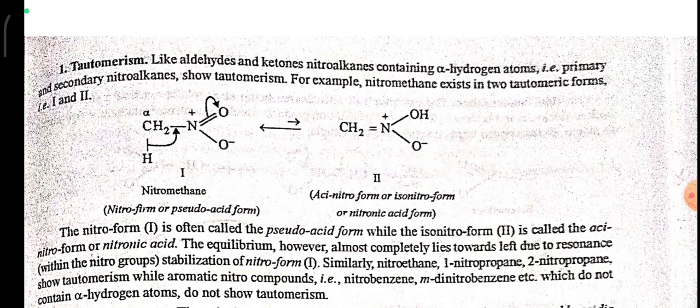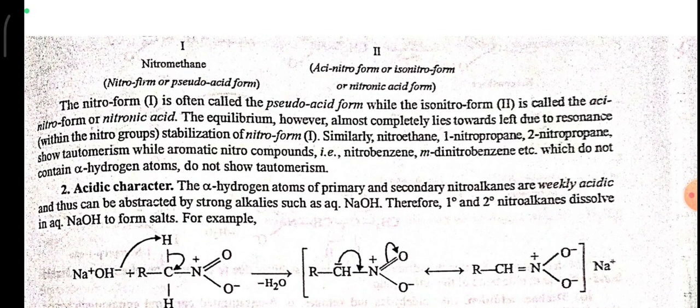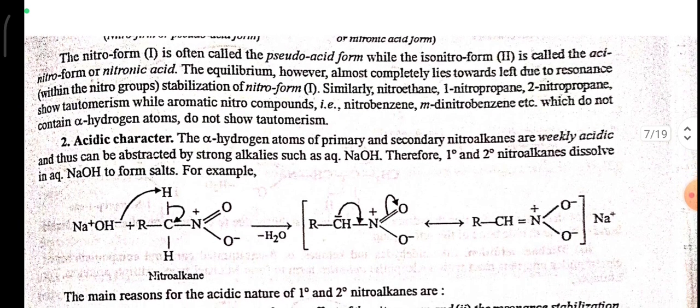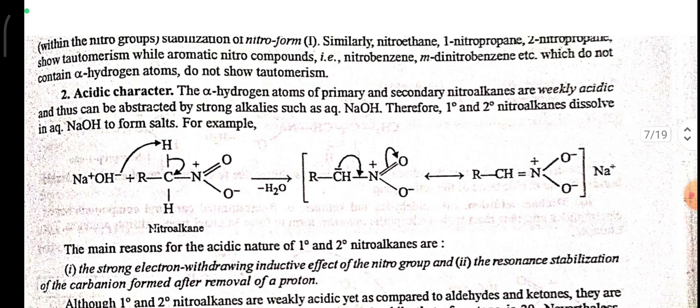The nitro form 1 is called the pseudoacid form while the isonitro form 2 is the aci-nitro or nitronic acid. The equilibrium, however, almost completely lies toward the left due to the resonance stabilization of nitro form 1. Similarly, nitroethane, 1-nitropropane, and 2-nitropropane show tautomerism, while aromatic nitro compounds like nitrobenzene, meta-dinitrobenzene, etc., which do not contain alpha hydrogen, do not show tautomerism.